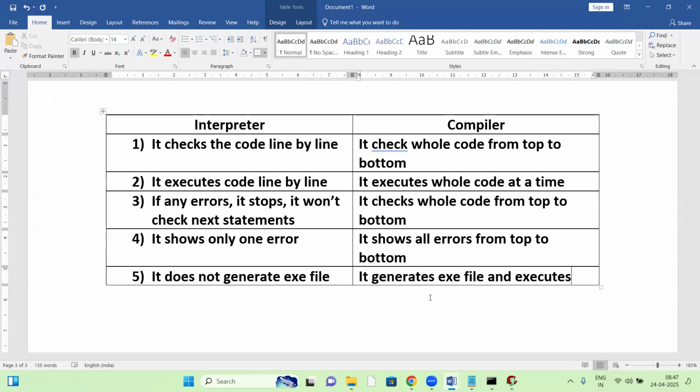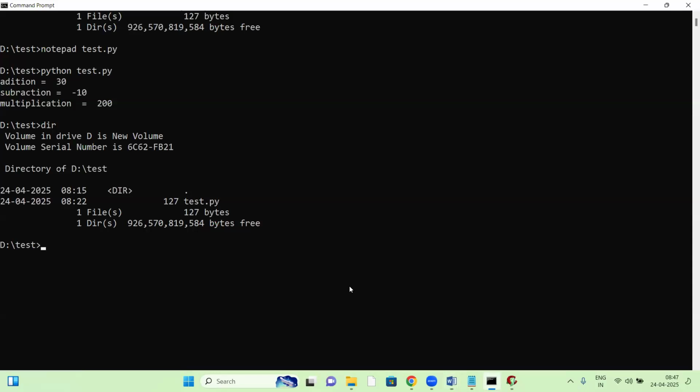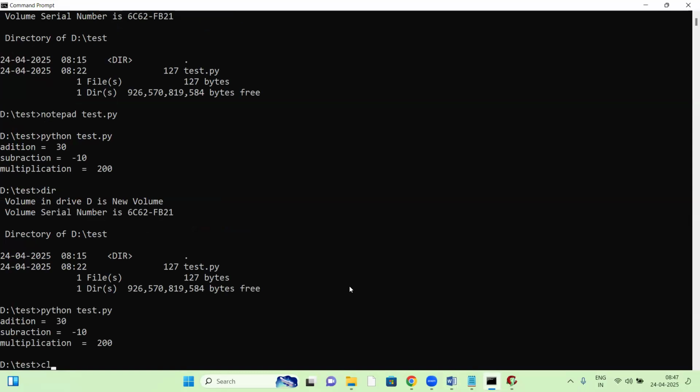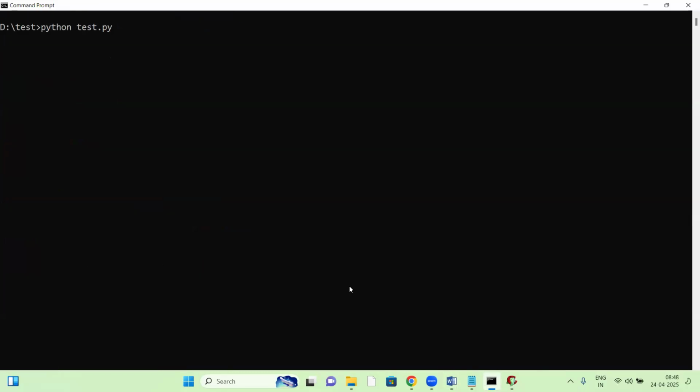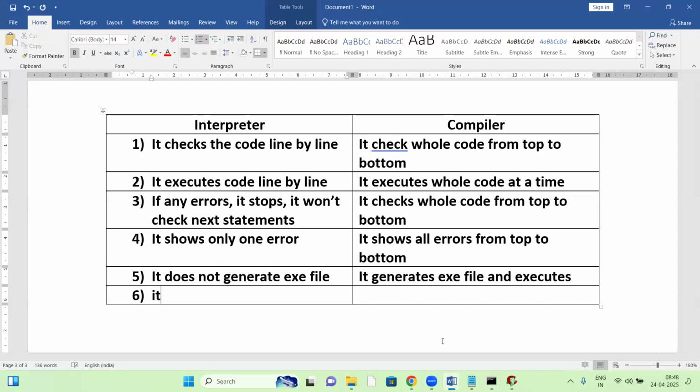Next, in case of interpreter, the source code is executed directly, right? Whatever program we are writing, that is source code. Our programs are called source code. So interpreter executes source code directly, like that test.py script executing directly.